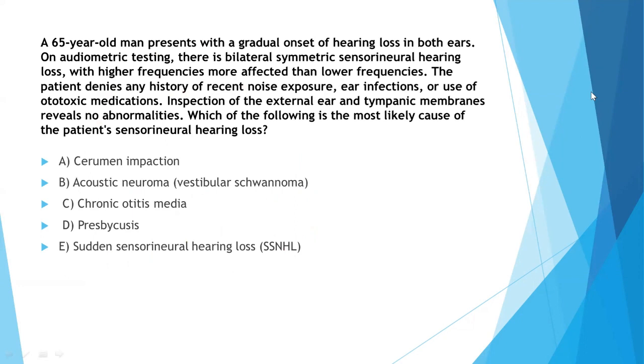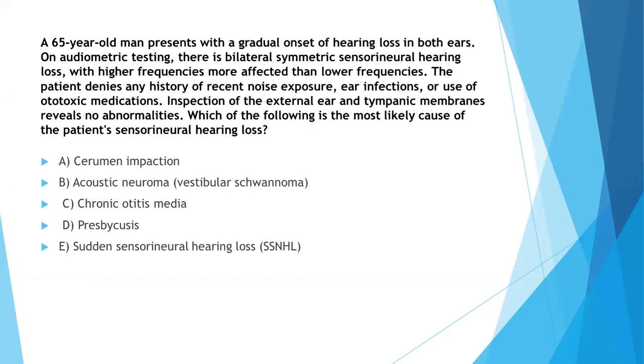Now, we have one more question here. Which of the following is the most likely cause of the patient's sensorineural hearing loss? A 65-year-old man presents with a gradual onset of hearing loss in both ears. On audiometry testing, there is bilateral symmetric sensorineural hearing loss with higher frequencies more affected than lower frequencies.